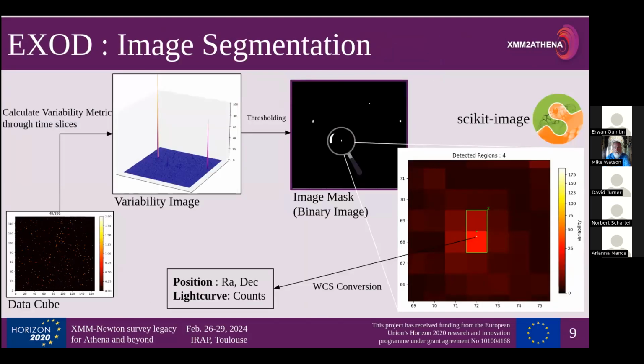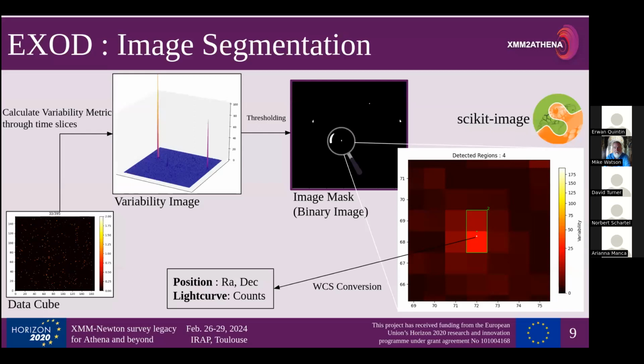Okay, so anyway, so I mentioned the data cubes. Here they are. Obviously, this is just each frame of the data cube playing as a video. So we take our data cube and then we calculate what is extremely vaguely called here a variability image. So ask me more about that at the end, I guess. And then, so here I've plotted the variability image in 3D, and in theory, the peaks in our variability images should be where we have the most variable regions. We then threshold this image by putting just anything above this level and anything below this level. We just separate into 2. So we end up with a binary image like this.